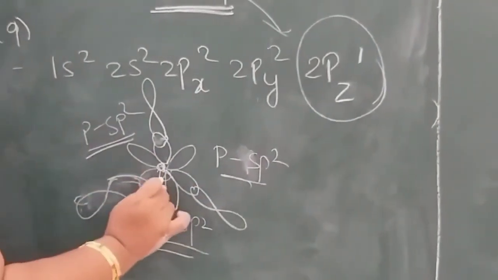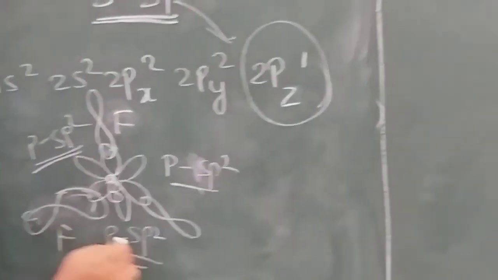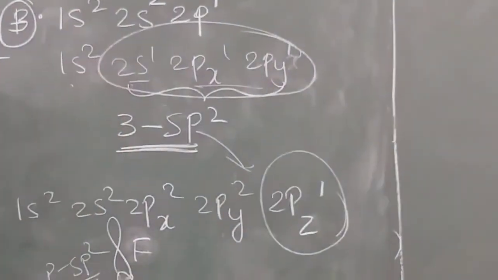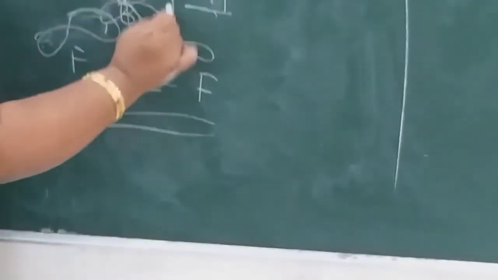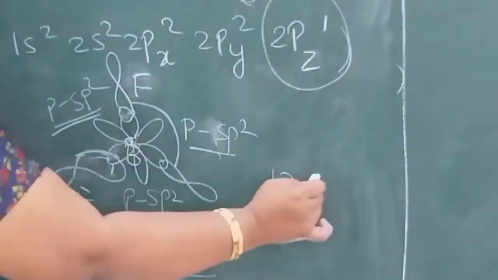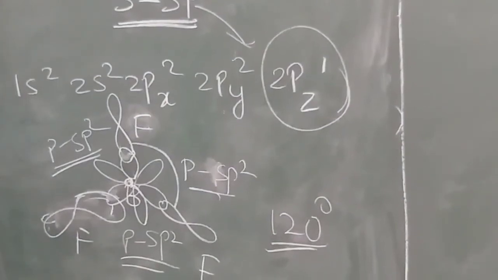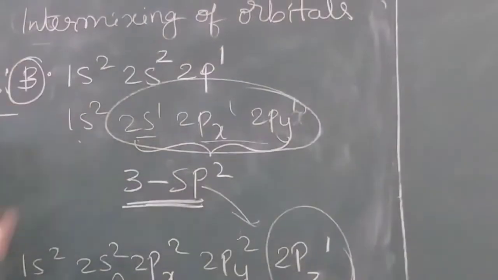Here, this is boron, this is fluorine. Because there are three unpaired orbitals, we need three fluorines. In this way the bond is formed and the bond angle is 120 degrees. In this way, we can explain the formation of bonds and bond angles with the concept of hybridization.